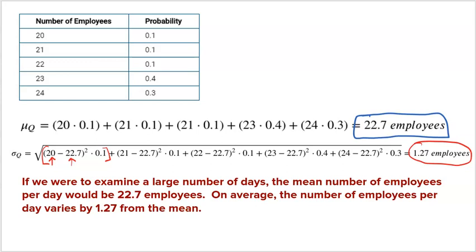The standard deviation is saying, hey, it could be a little higher, it could be a little bit lower. So the mean is pretty easy to understand. Standard deviation is a little bit tricky, but again, you're saying, hey, listen, I know that I'm supposed to expect 22.7 employees on any given day as the mean, but on average, the number could vary by 1.27 from the mean. So that's 1.27 higher to 1.27 lower.